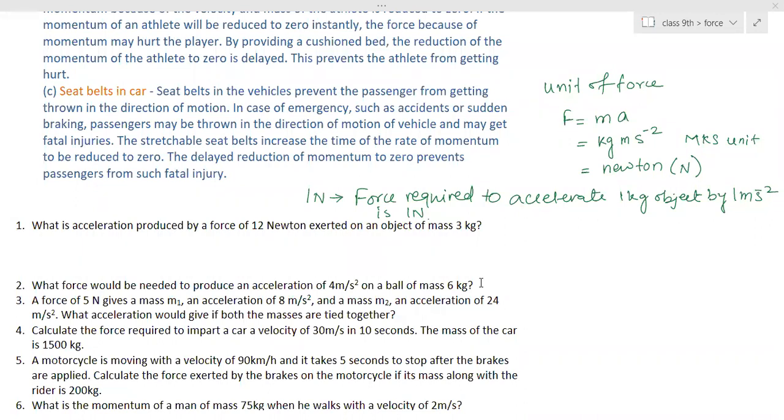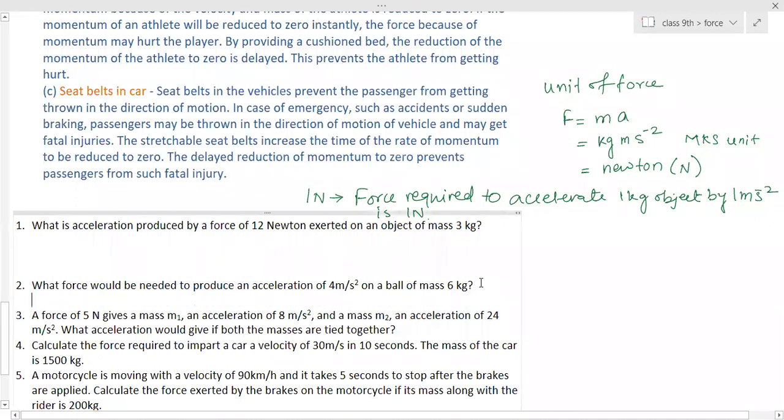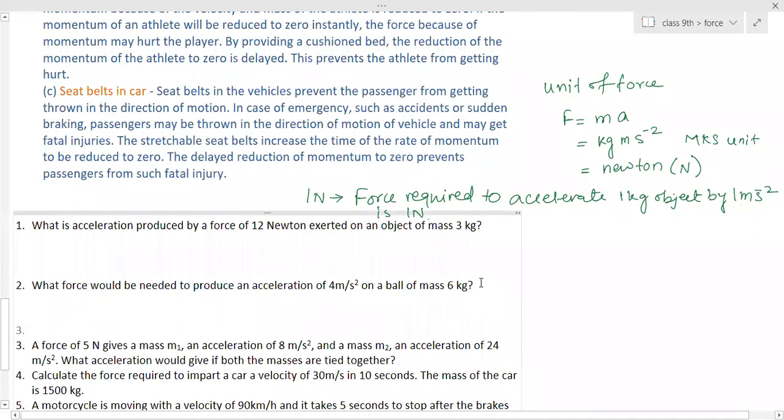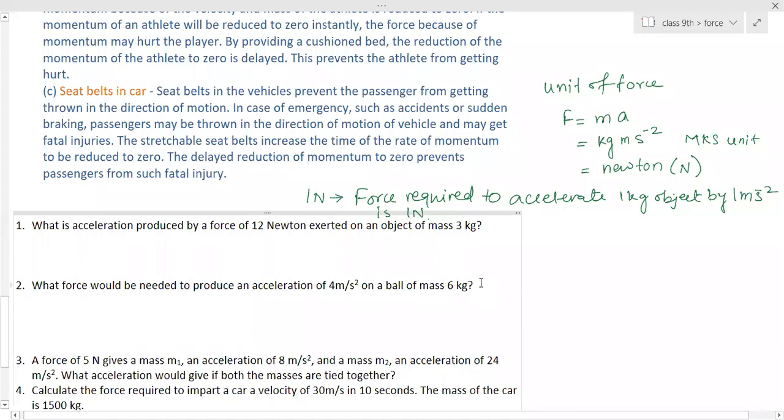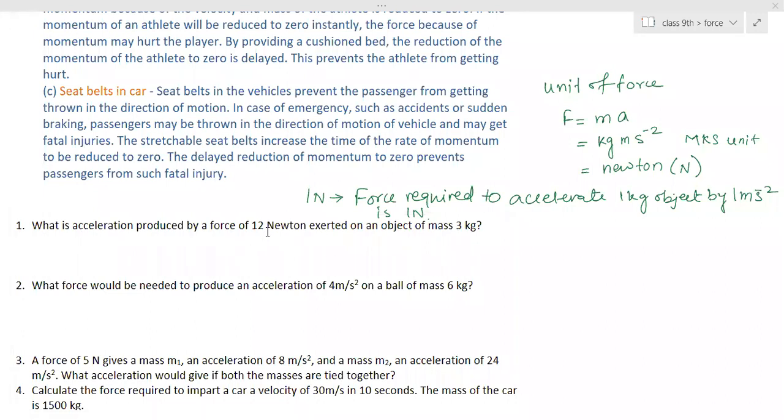Done, ma'am. First answer is 4, ma'am. So what is given?